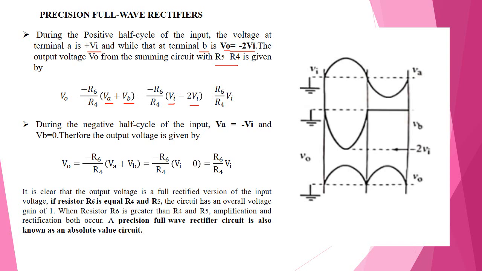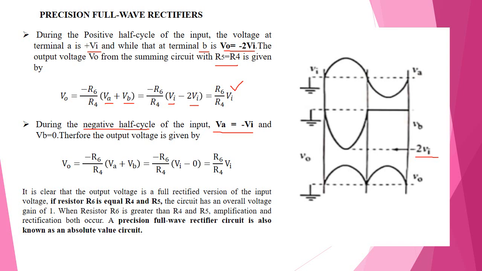Therefore, what happens? Minus 2VI means minus VI, minus VI, the minus is cancelled, then R6 divided by R4 into VI during the positive half cycle. And during the negative half cycle, the output voltage at the terminal VB is minus 2 times VI, because during the positive cycle VI is equal to VA, the same as the input terminal.